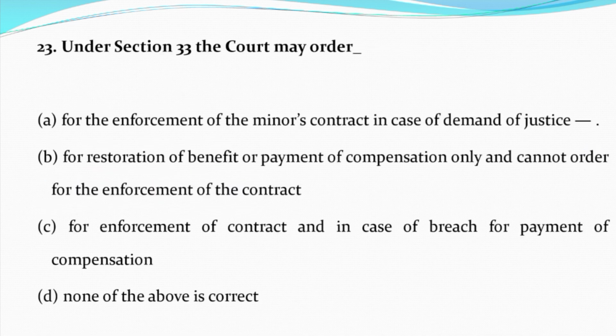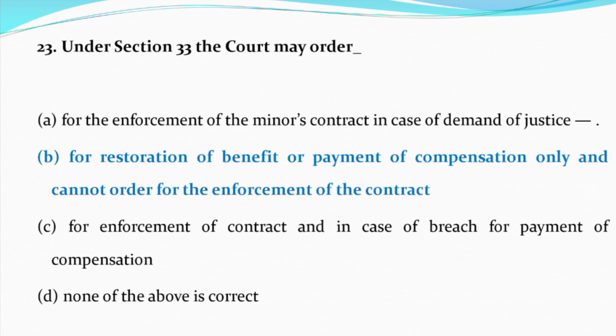Now question number 23. Under section 33, court may order option A for the enforcement of the minor's contract in case of demand of justice. Option B for restoration of benefits or payment of compensation only and cannot order for enforcement of the contract. Option C for enforcement of contract and in case of breach for payment of the compensation. Option D, none of the above is correct. And the correct answer is option B, that is for restoration of benefits or payment of compensation only and cannot order for enforcement of the contract.